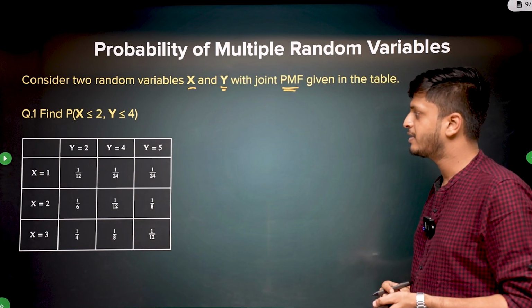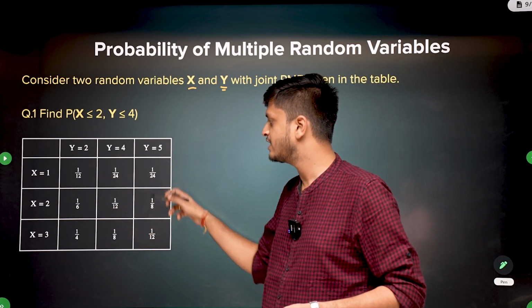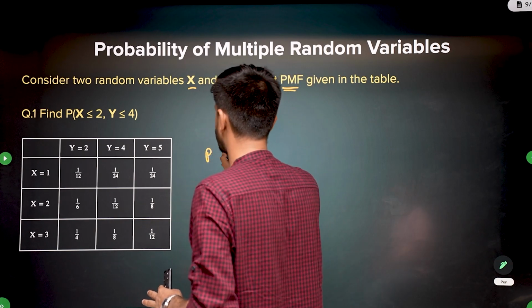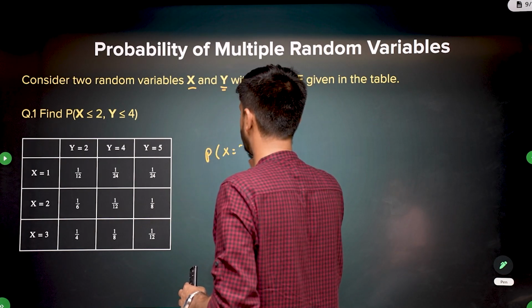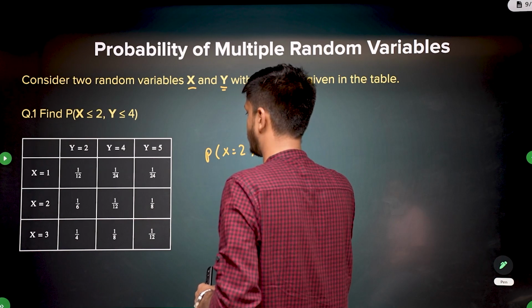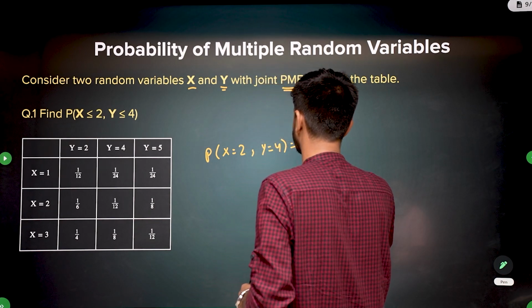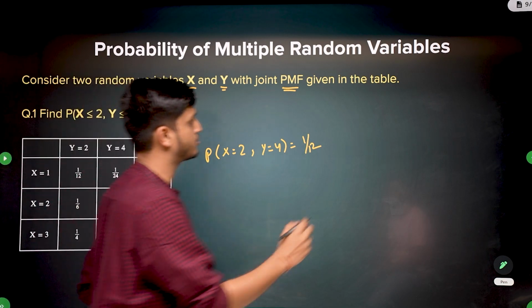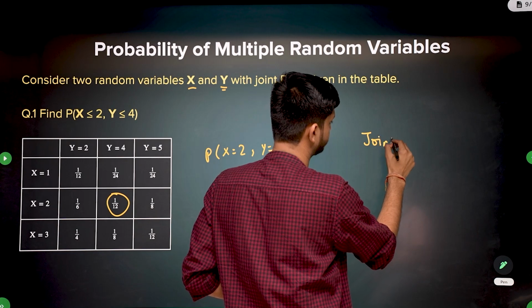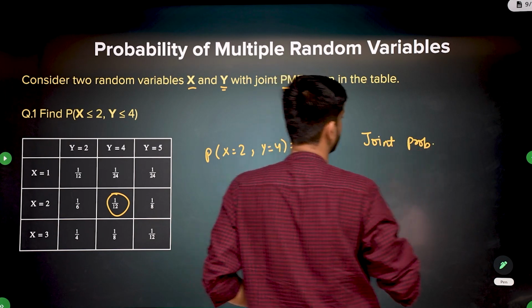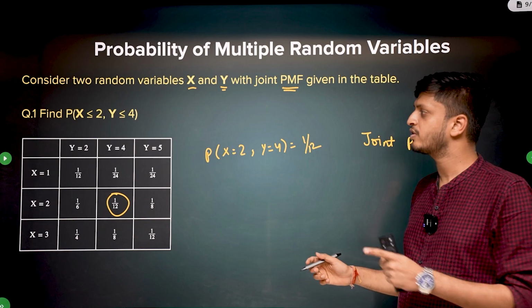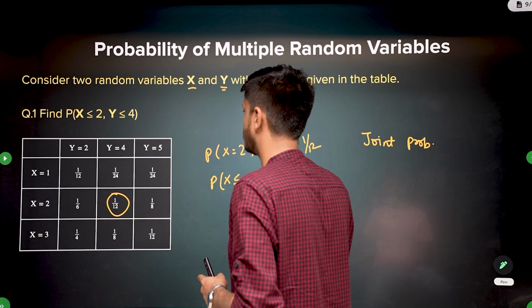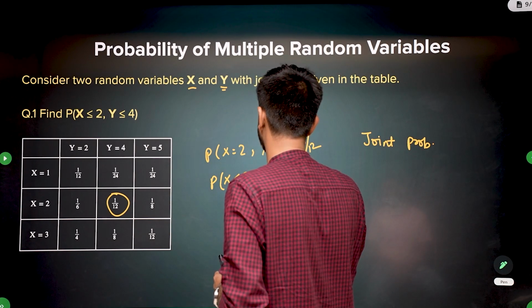So this is the joint probability distribution given. You can see that the sum of all these values will be 1. And so what is the joint probability of, let's say, x being 2 and y being 4? It is 1 by 12. This value. Okay, so this is called joint probability. Now the question is, you want to find probability of x being less than equal to 2 and y being less than equal to 4.